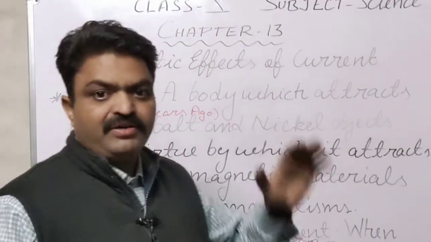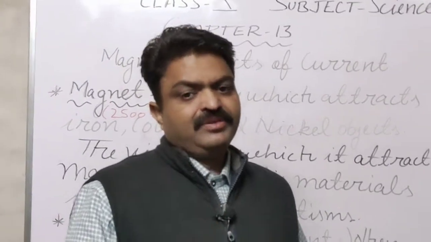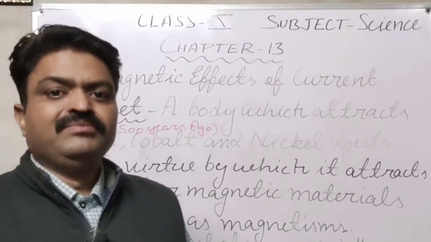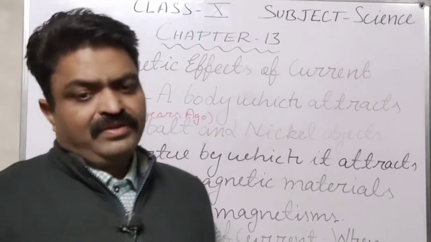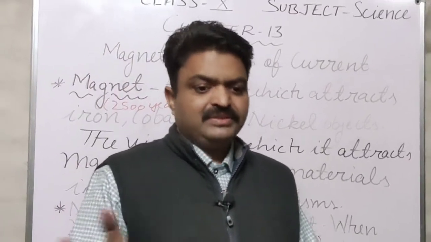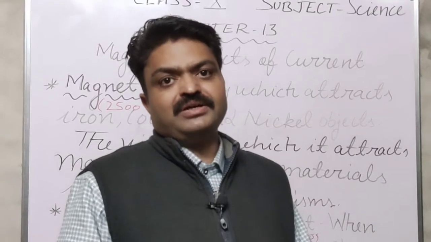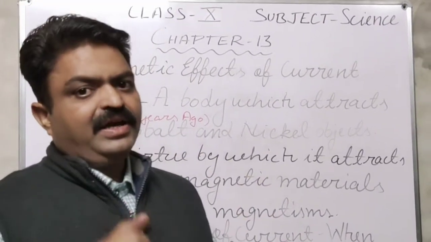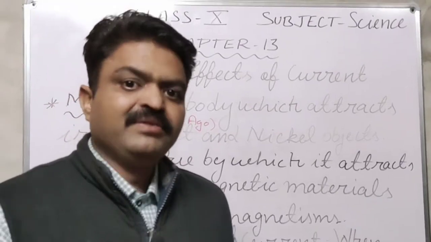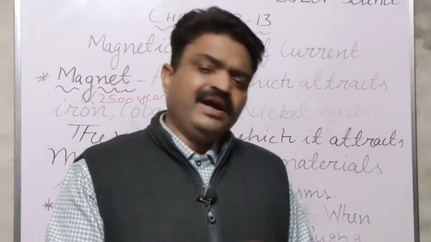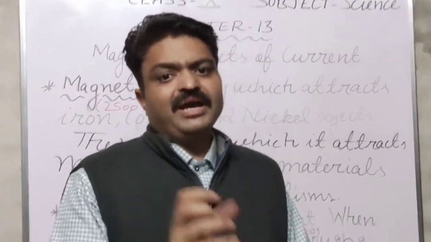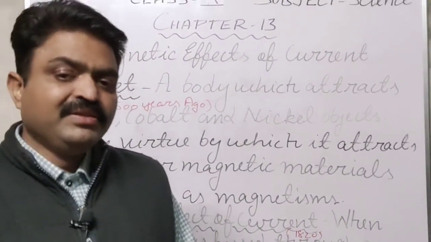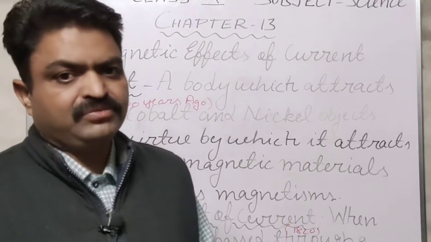This magnetism was discovered 2500 years ago. As you have read in one story, it was discovered by a shepherd when he was roaming with his group of sheep in the forest. At that time his stick got stuck to a rock, and with the help of that, the magnetic rock was discovered, and after that the magnet was discovered.